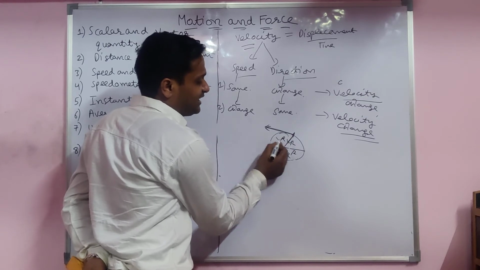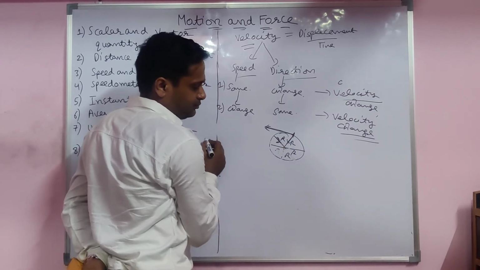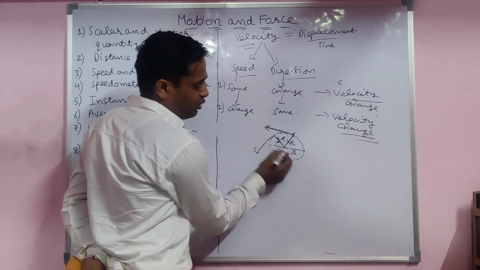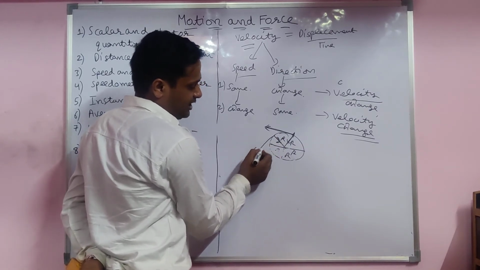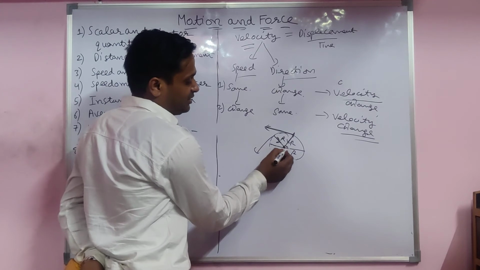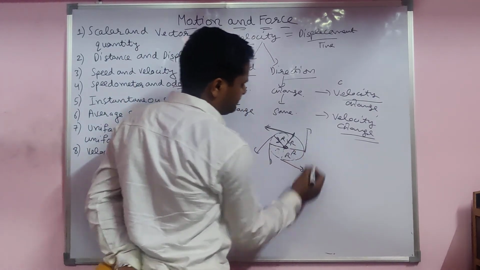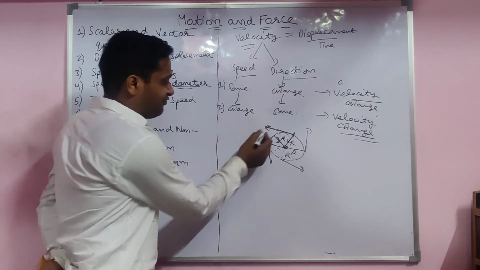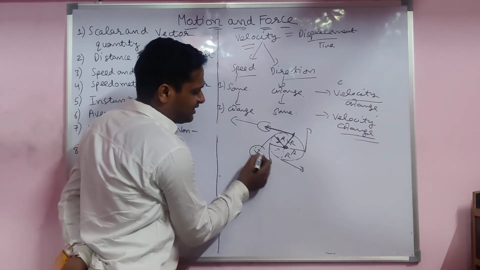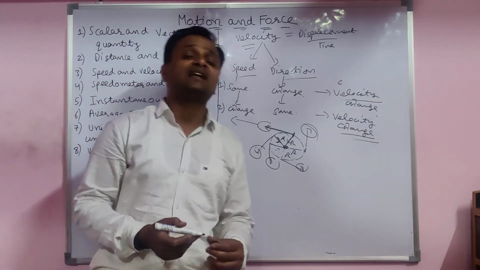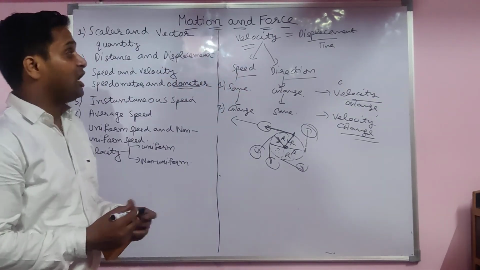Inside, a centripetal force is there. Due to centripetal force, the body is attracted a little inward toward the center. So the direction changes every time, like this, then this, then this. So this is also an example of variable velocity.